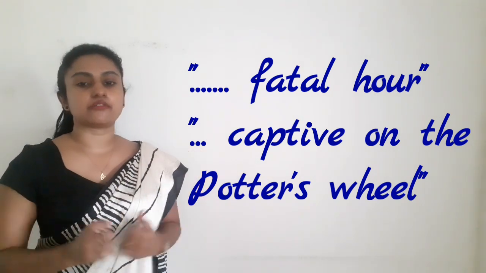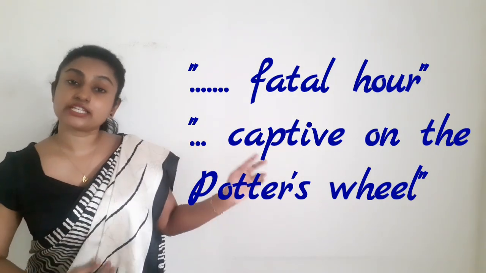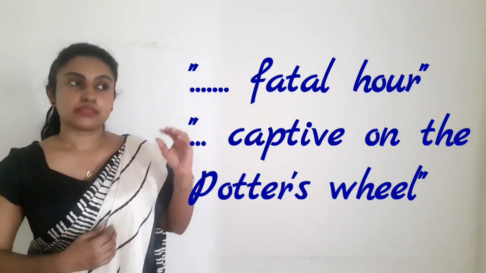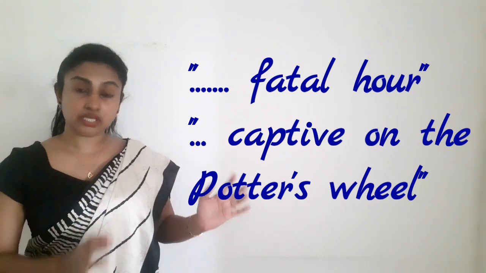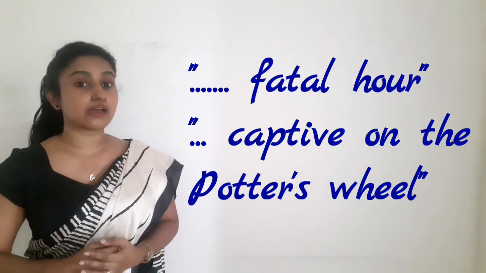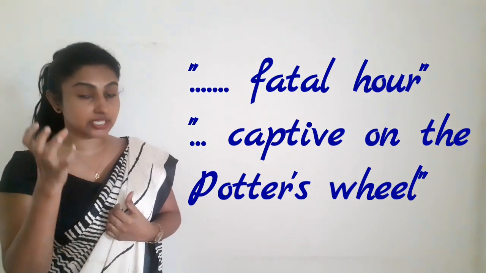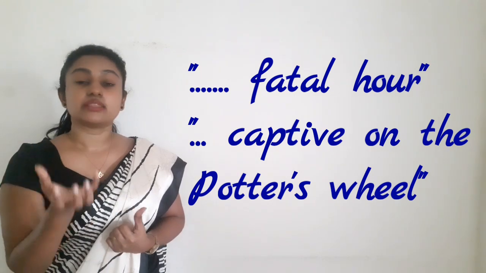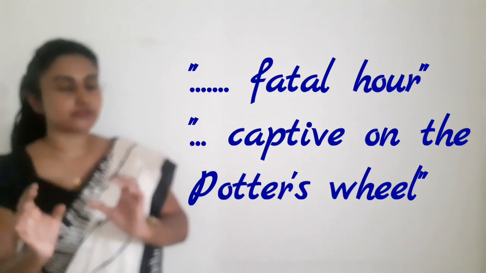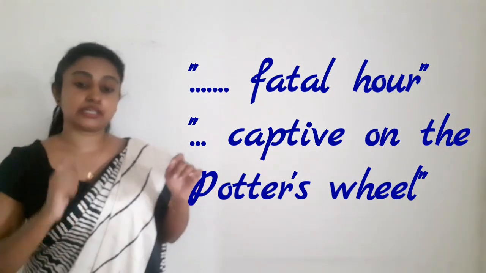And don't forget to tell that this fatal hour has arrived for the goblet, or the goblet has to undergo such hard circumstances, because human beings have used their power over nature. The nature is represented there by the lump of clay. So the human beings have used their power over the lump of clay